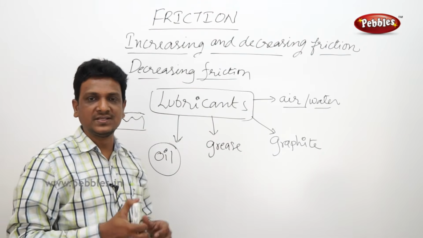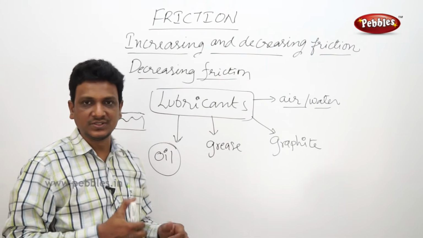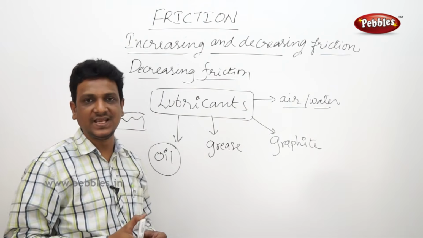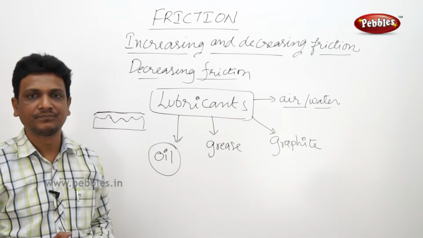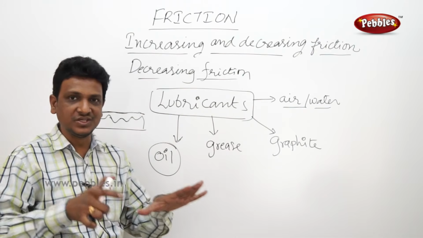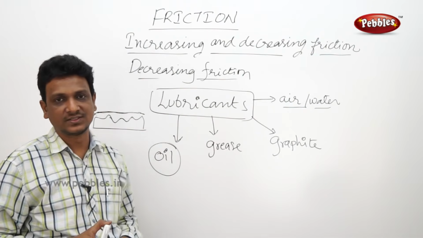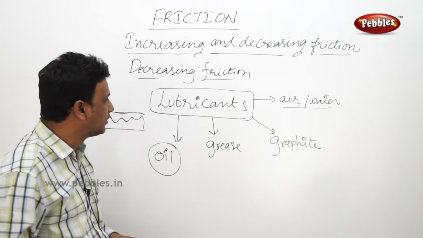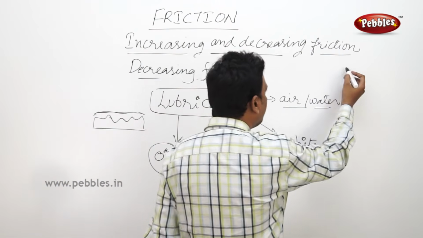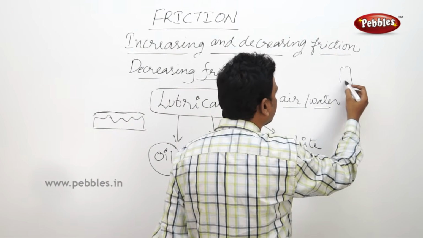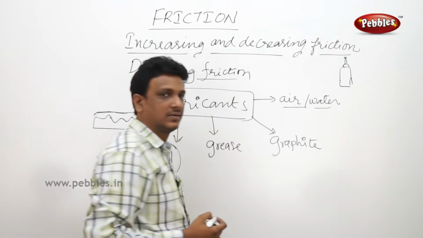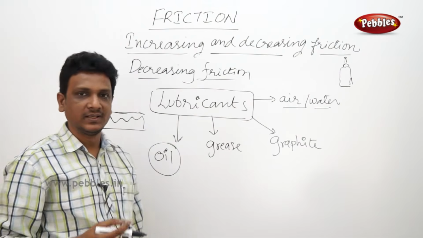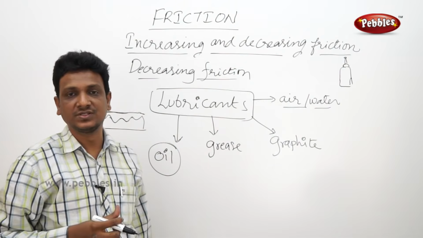If you take your bicycle to the bicycle repair shop and you say that some sound is coming from the chain or some other place, he will put some lubricant oil. You see the sewing machine, the tailors stitch the cloths. If you go to a tailor, you will find a bottle like this with him. What does he do with that oil? He will put the oil in the machine to reduce the sound.